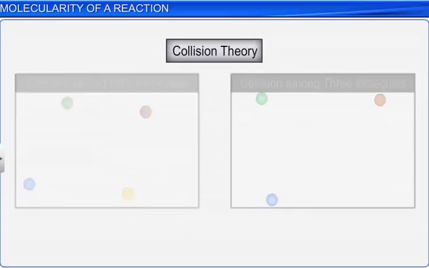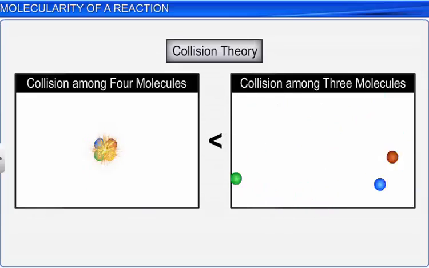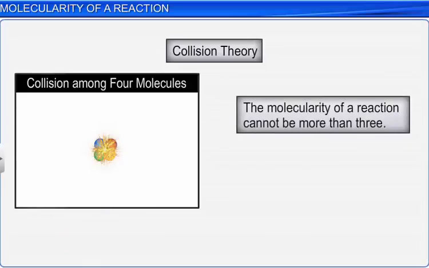Therefore, the possibility of simultaneous collisions between four molecules is much less than the possibility of simultaneous collisions between three molecules. Hence, reactions involving more than three molecules are very rare. Therefore, the molecularity of a reaction cannot be more than three.